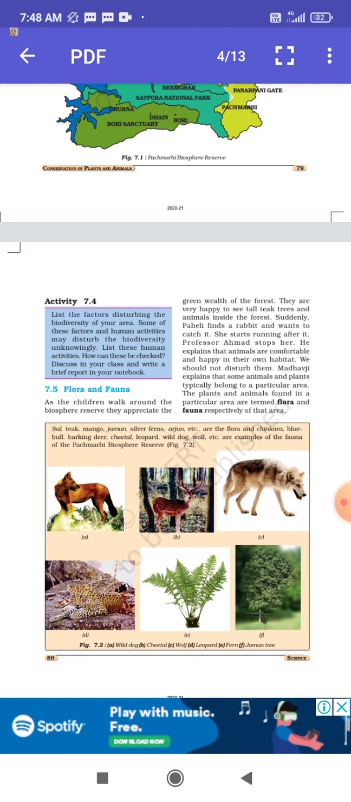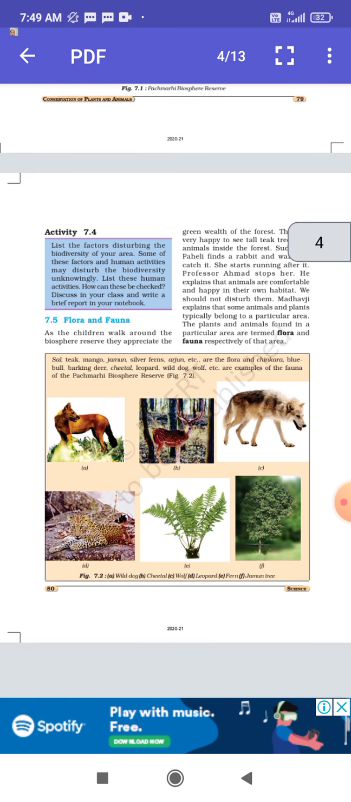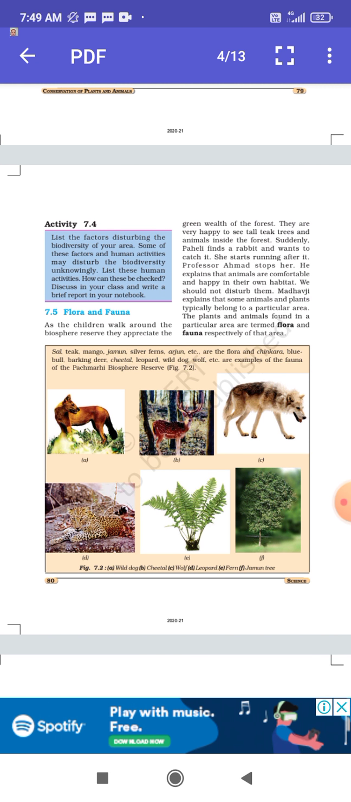Now students, what are flora and fauna? Flora basically represents the plants and fauna represents the animals. Flora are the plants that are found in that particular area, and fauna are the animals that are found in that area. That area can be any area, like the example of Panchmari Biosphere Reserve given in your book. Come to table 7.2.